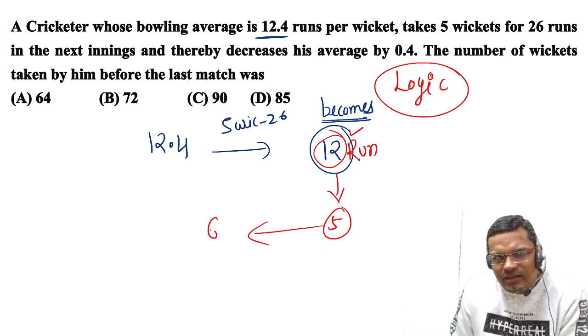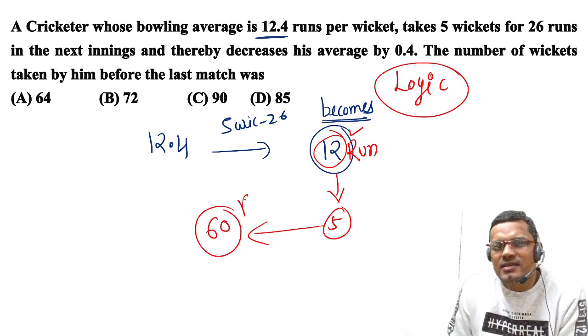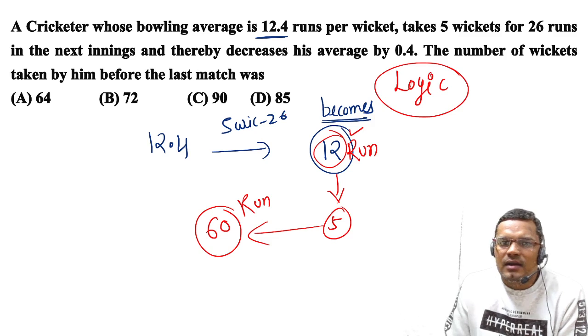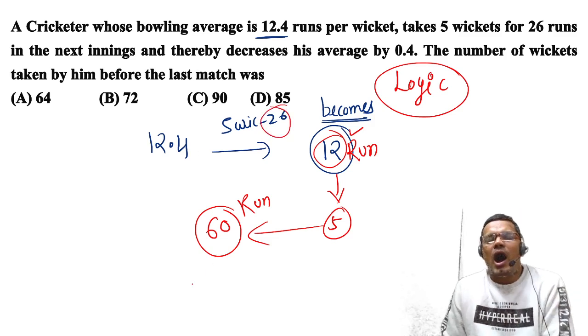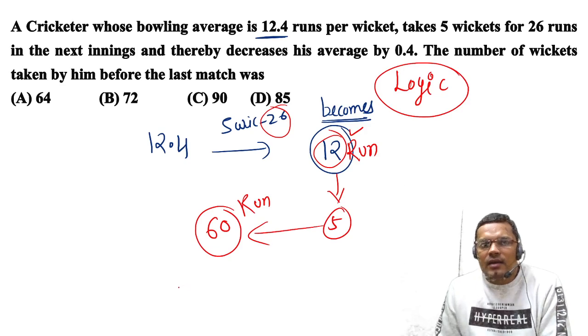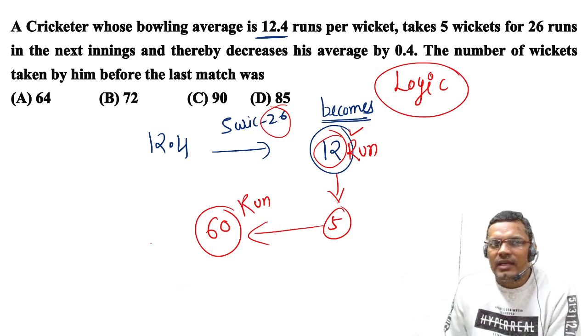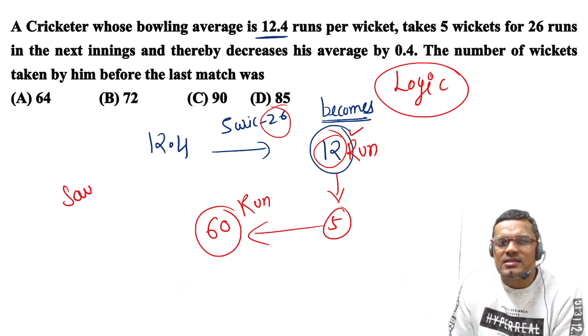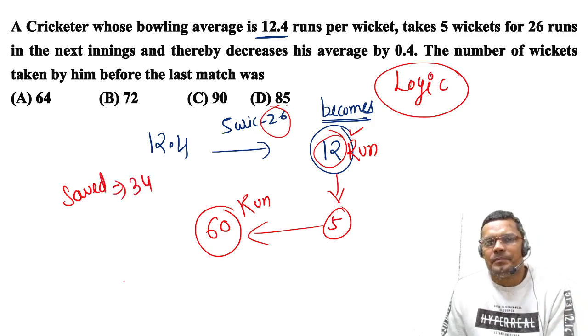He should have given 60 runs. But how many runs has he actually given? 26. So how many runs has he saved? He has saved 34 runs.